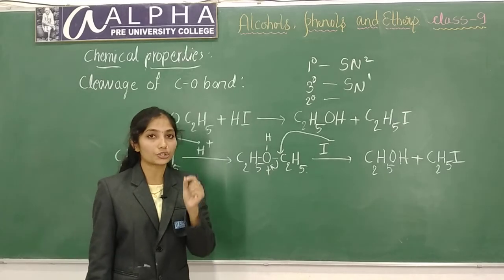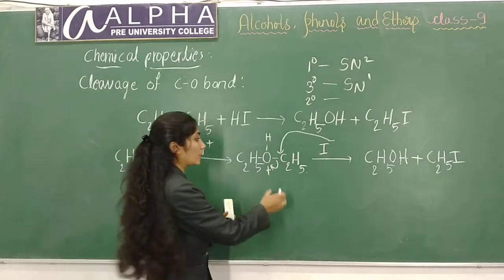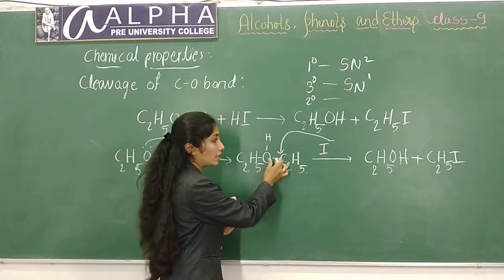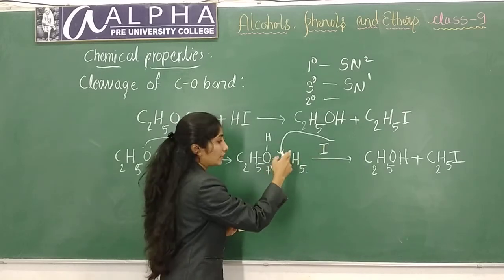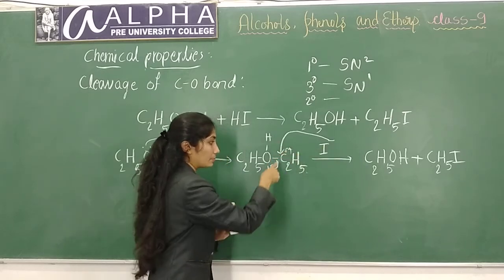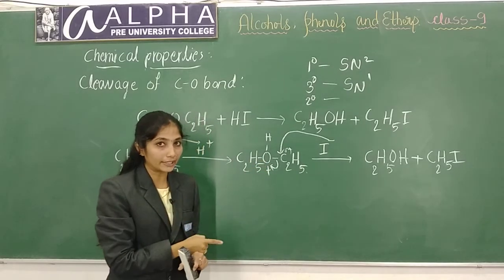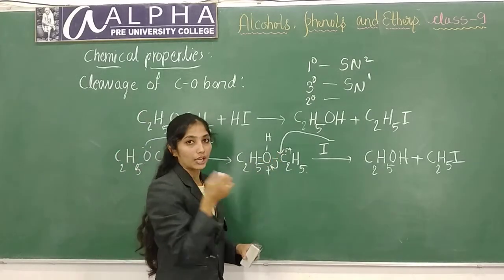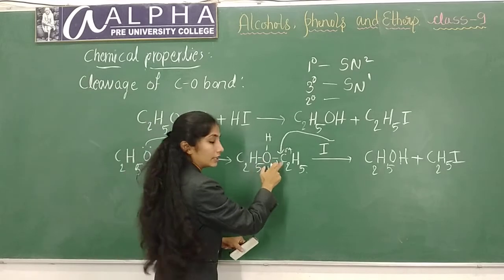There is no formation of a carbocation. Because of the polarity of the bond, the nucleophile will attack here. This carbon gets a partial positive charge, because it is attached to an electronegative atom. Polarity will be developed in this bond.